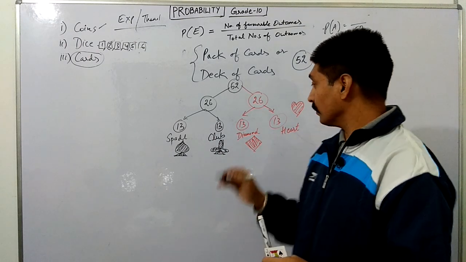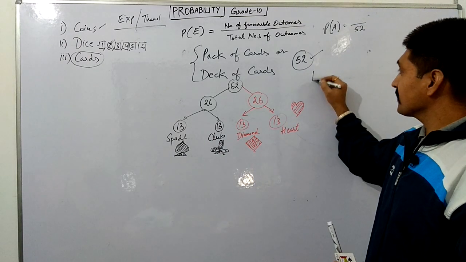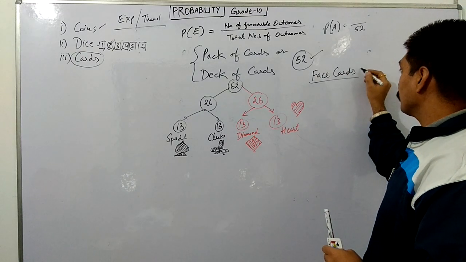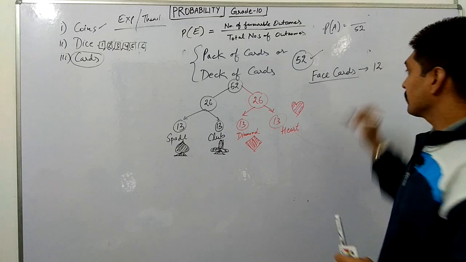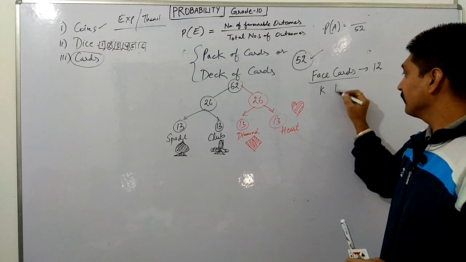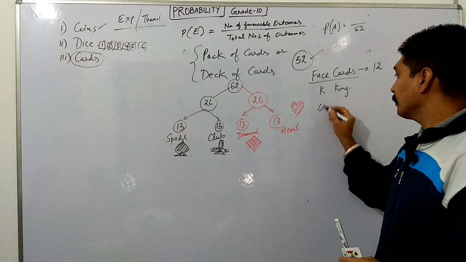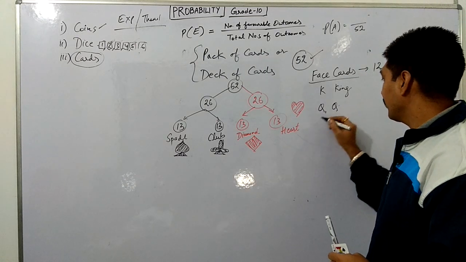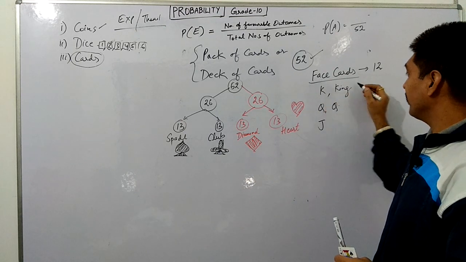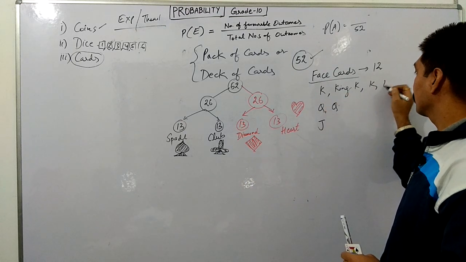What are the face cards? Face cards. We have a total of 12 cards. Just check. K for king, Q for queen, and then J. How many kings do we have? We have 4 kings.